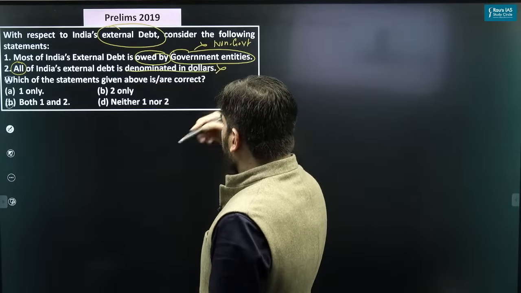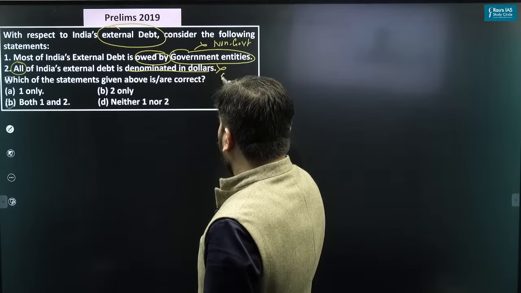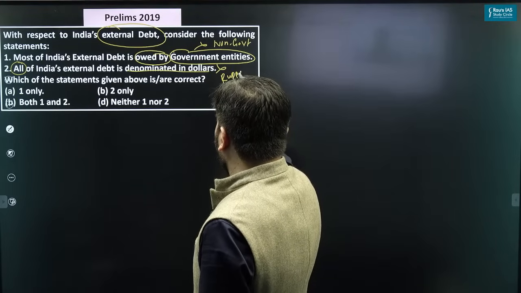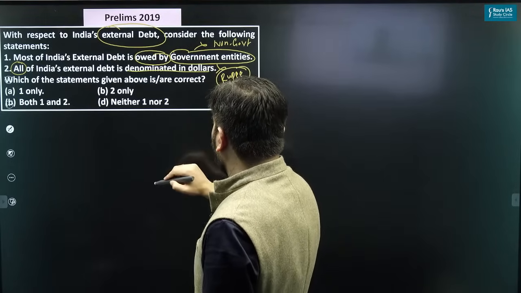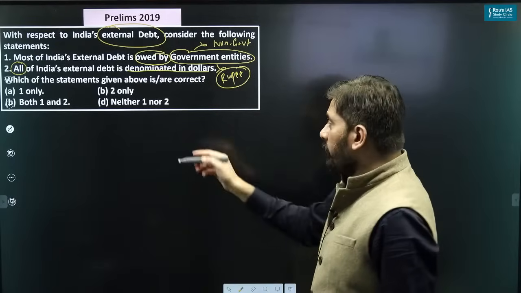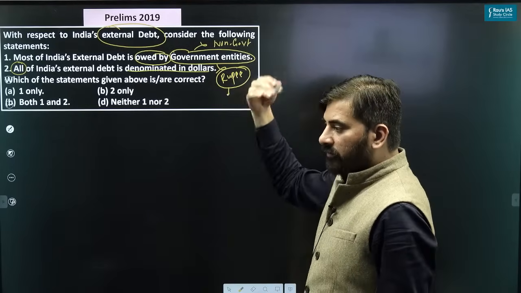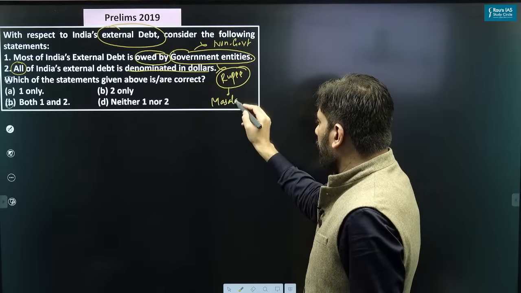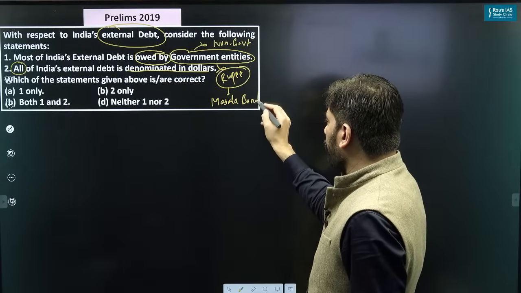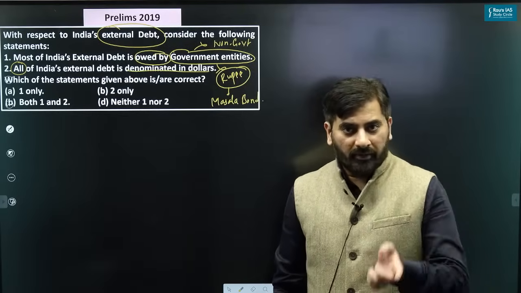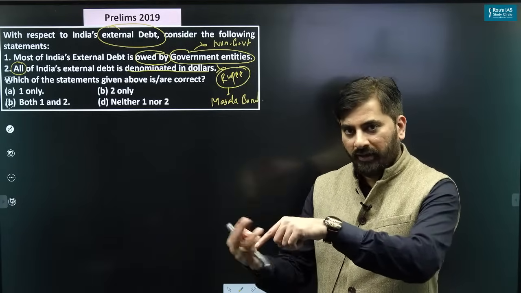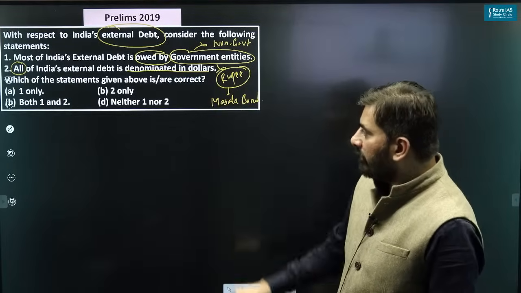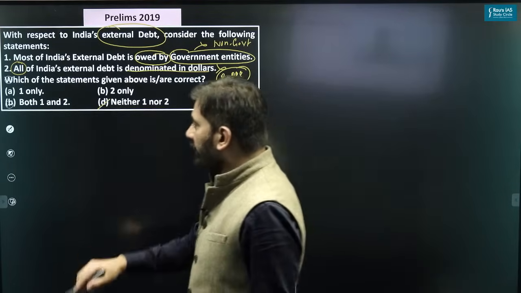No. Some of the external debt of India is also denominated in rupees. Which aspect of external debt is denominated in rupees? It is the money which is borrowed through the issuance of masala bonds. Masala bonds are issued outside India. We borrow in terms of rupees. So that is the masala bond. So the right answer: neither one nor two.